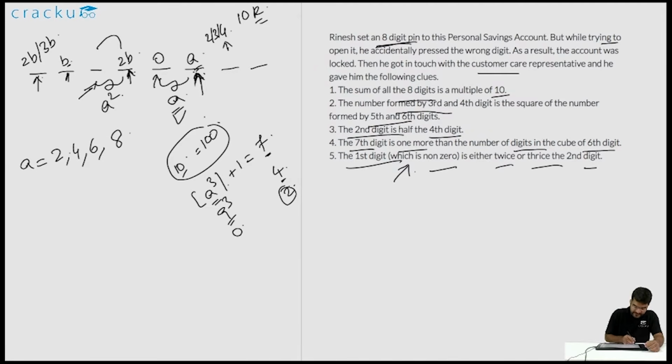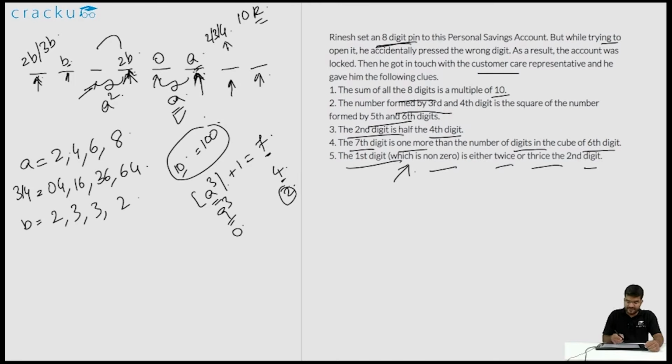This would imply that the third and the fourth digits together would be 04, 16, 36 or 64. This is just the square of a. This would imply that b is equal to the fourth digit divided by 2. So b will equal 2 or 3 or 3 or 2. And based on each one of them, we can figure out the seventh digit, the possible values of the first digit, and the eighth digit. We can figure out the eighth digit because we know that the sum of all the digits is a multiple of 10. So let us go ahead and put down all the 4 possibilities.